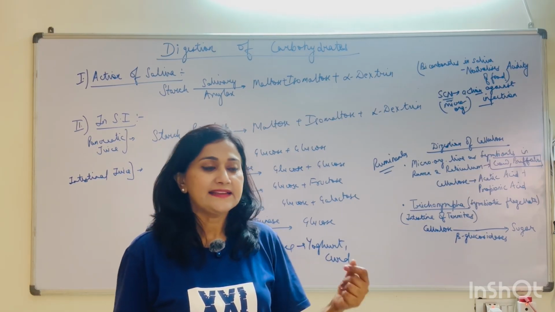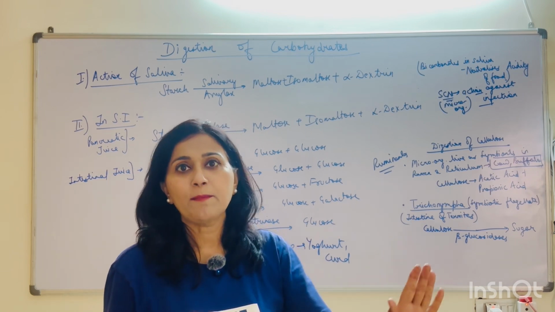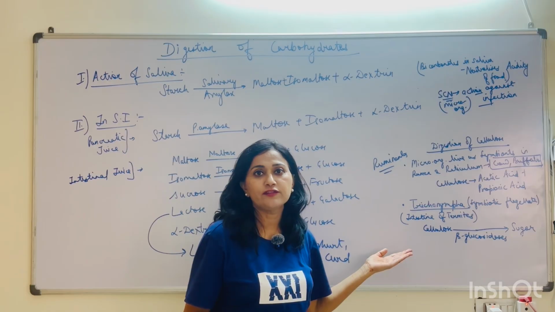So they are the ones which eat wood, or destroy the wood part in our houses as well. So this is about the different components of the food.